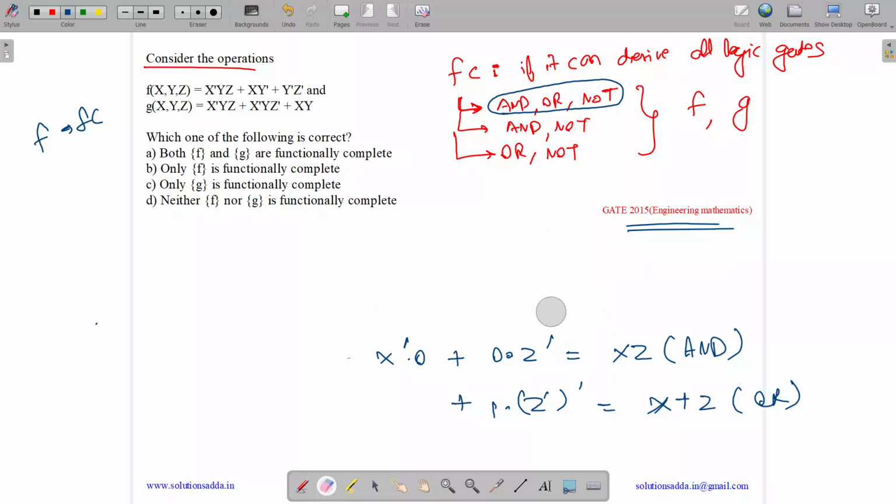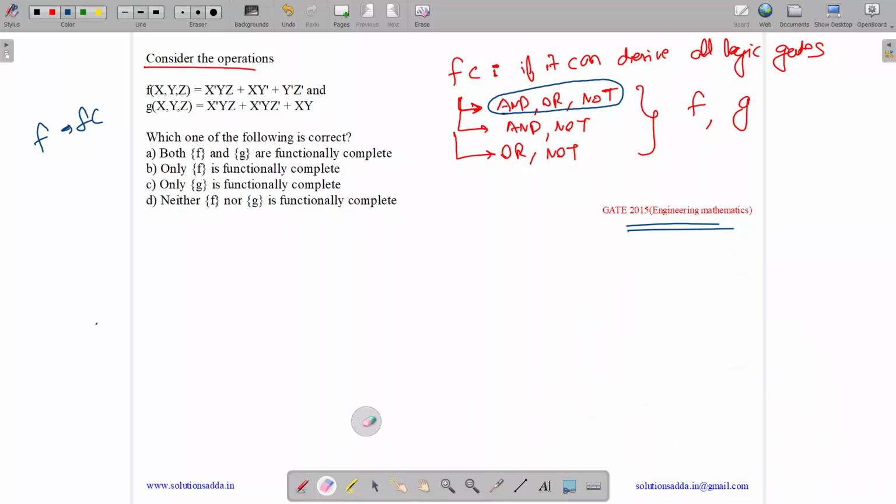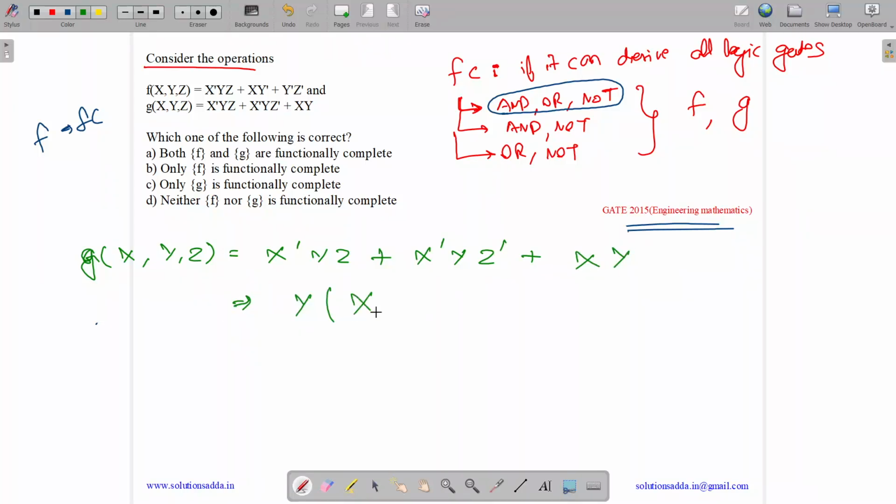So which means using the operation f, we can derive any of the gates. So g(x, y, z) is x'yz + x'yz' + xy. Let us try to simplify it. Taking y as common, we get y(x'z + x'z' + x).